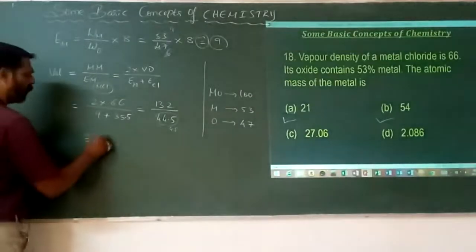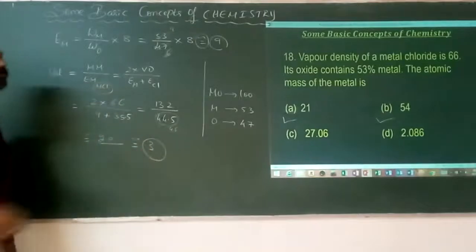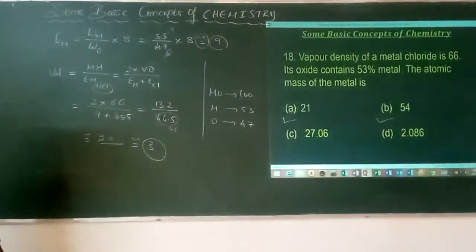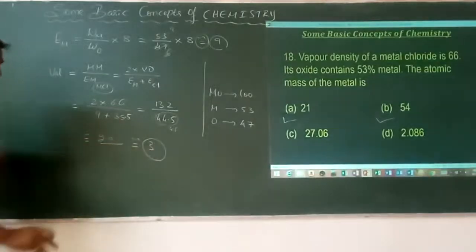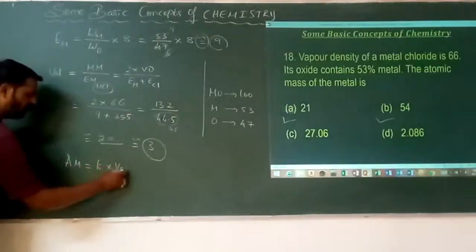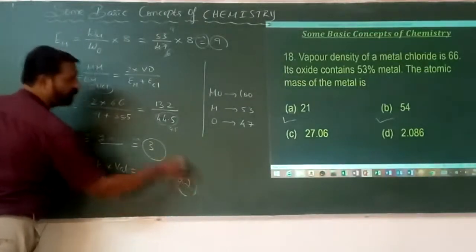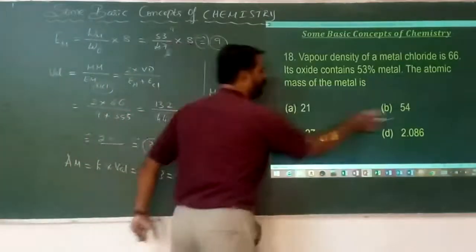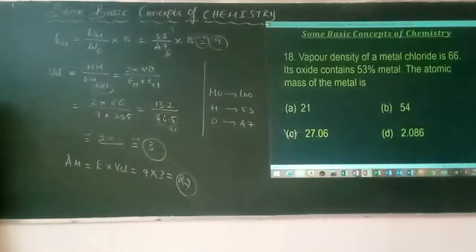Here it is actually 2.9 something. But valency is always a whole number. Therefore, the valency is going to be 3. But he has mentioned, what is atomic mass equal to? It is the equivalent mass into valency. Equivalent mass is 9, and 9 times 3 is equal to 27. 27 is the atomic mass.